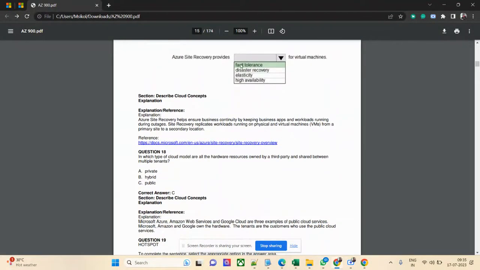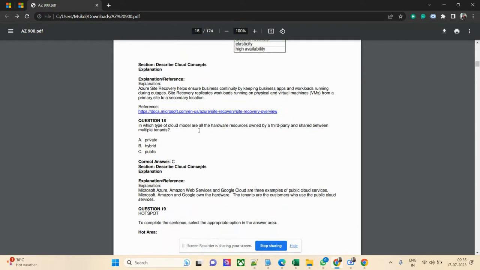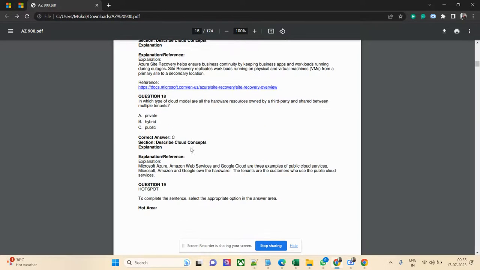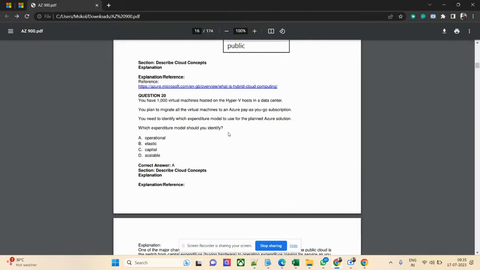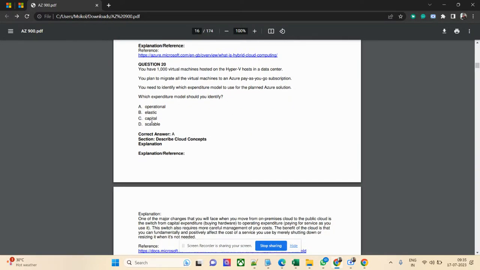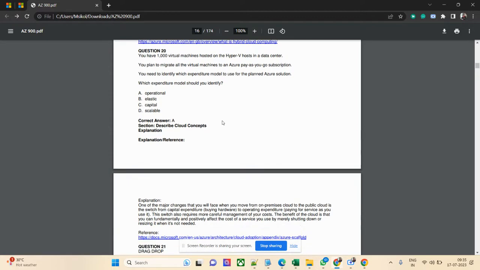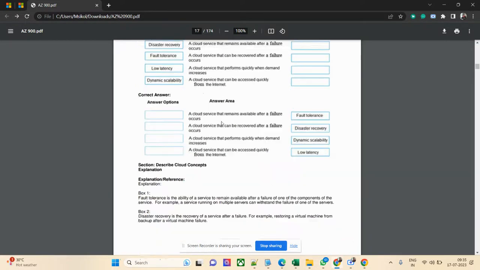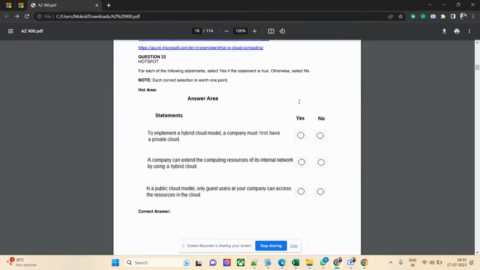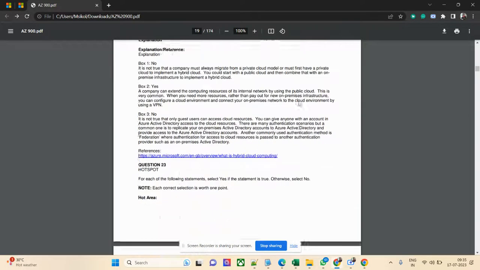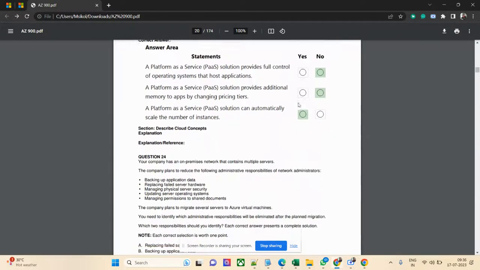Also you need to understand fault tolerance, elasticity, high availability, disaster recovery, these types of terminology. What is private cloud, hybrid cloud? Hybrid cloud means private and public both mixed, where it is suitable. Scalability, elasticity, operational terms, latency, low latency, fault tolerance, disaster recovery (DR), dynamic scalability. These keywords you need to be very familiar with, and you need to understand the meaning of them.